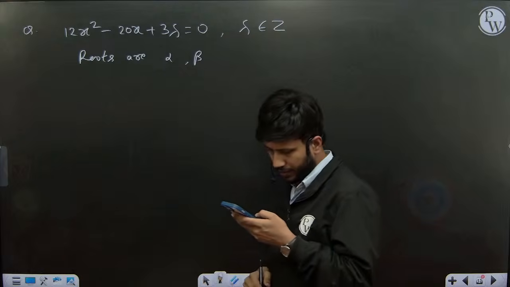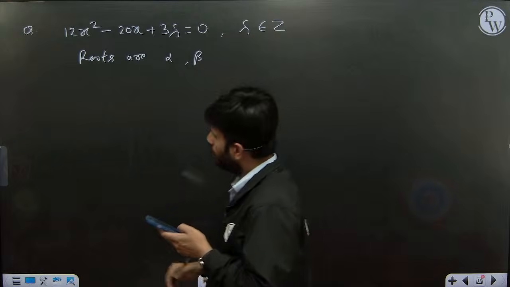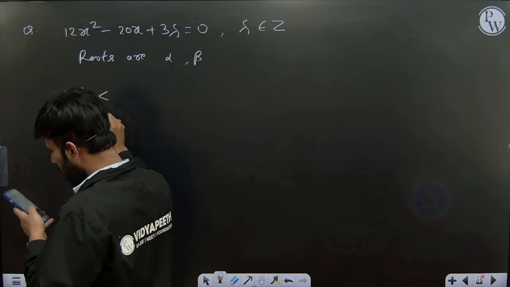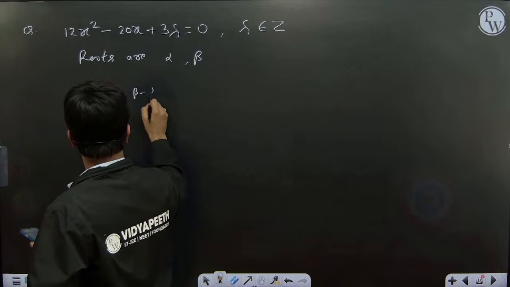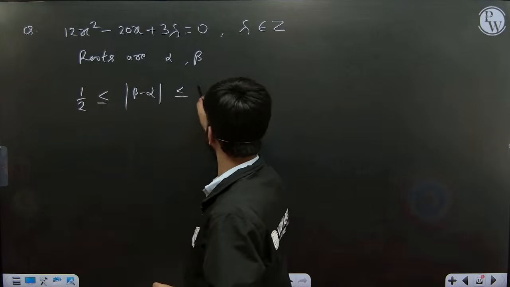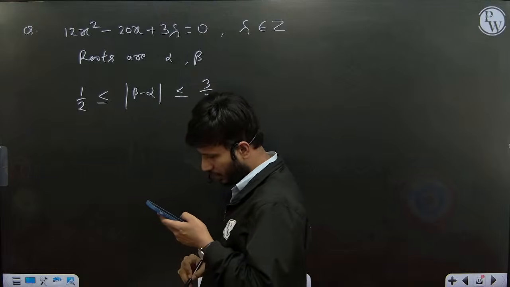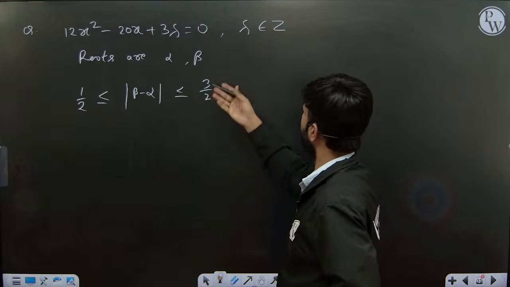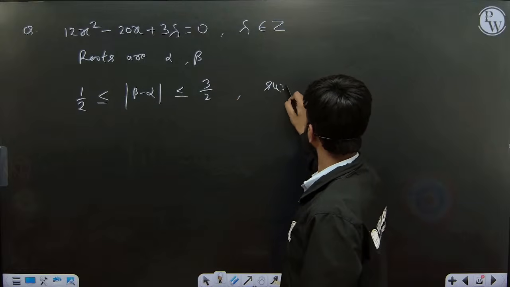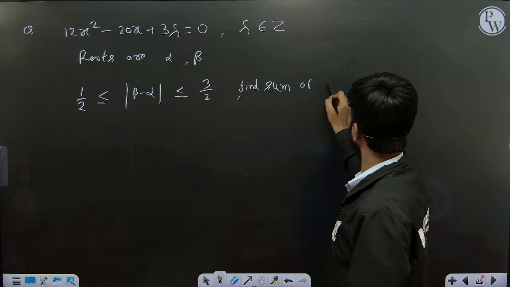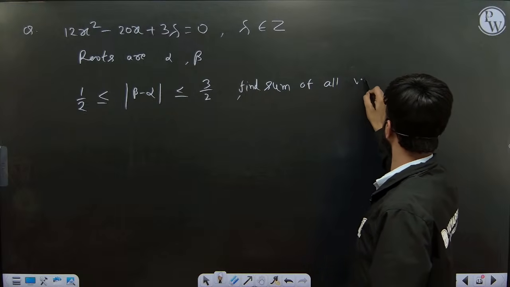So then they have given one piece of information, the range of |beta minus alpha|: 1 by 2 is less than or equal to |beta minus alpha|, which is less than or equal to 3 by 2. Then they ask for the sum of all possible values of lambda. Option we don't have, maybe it is integer type. So they are asking to find the sum of all values of lambda.